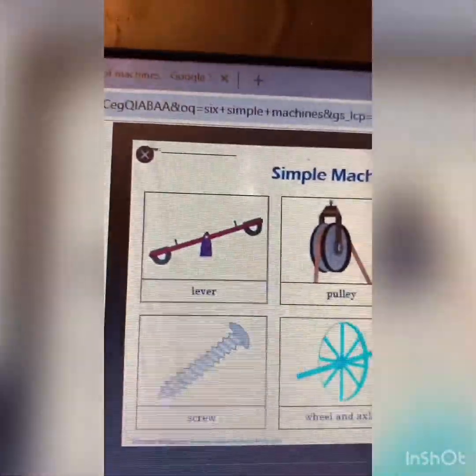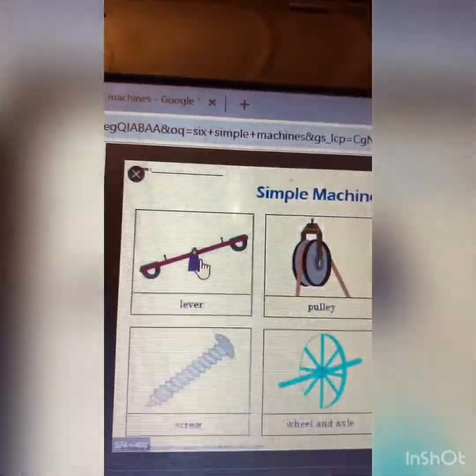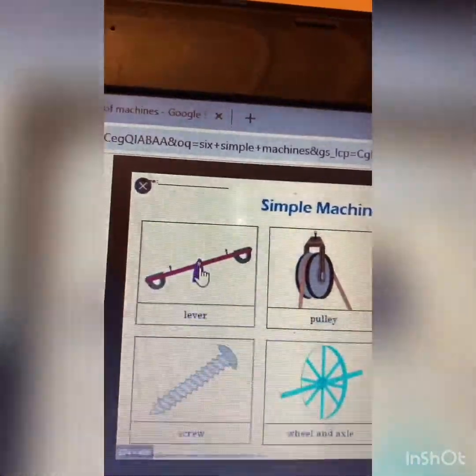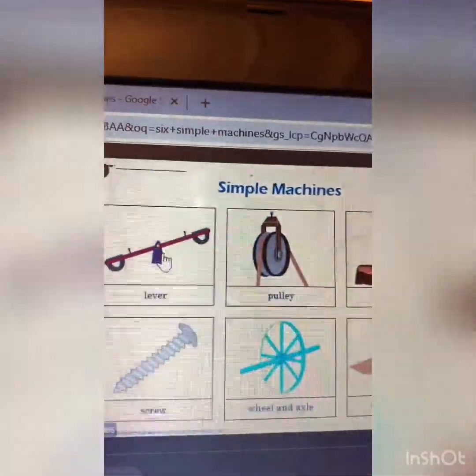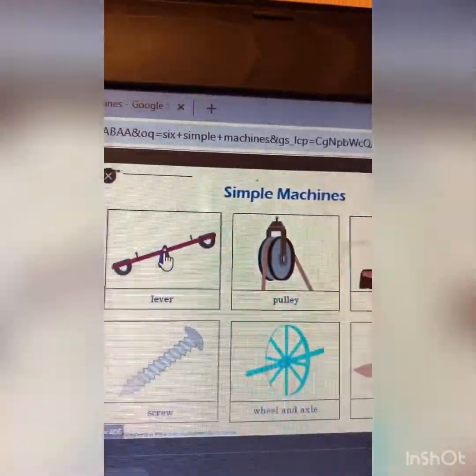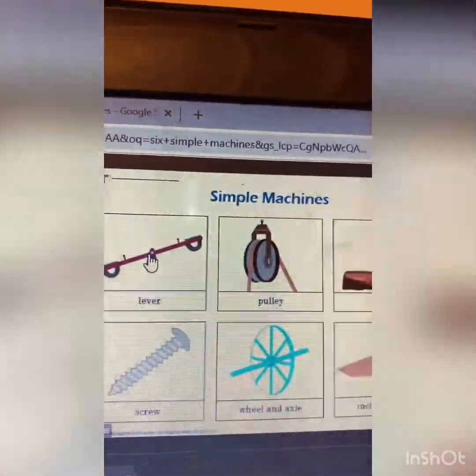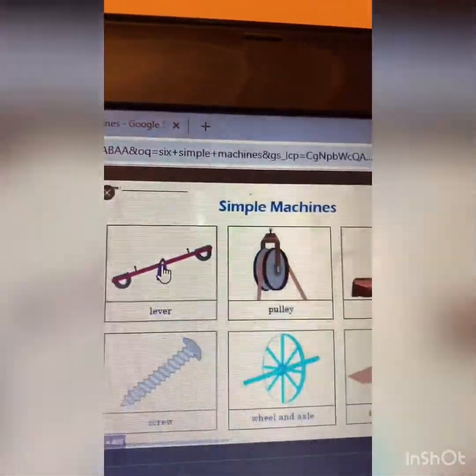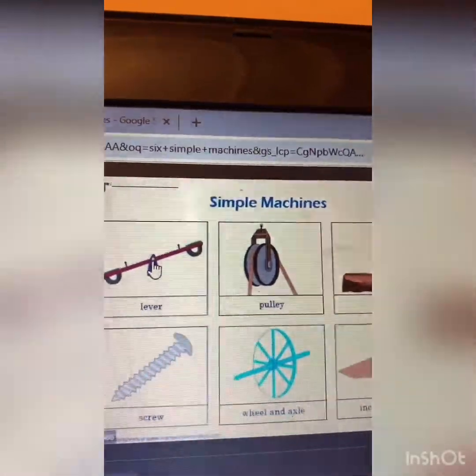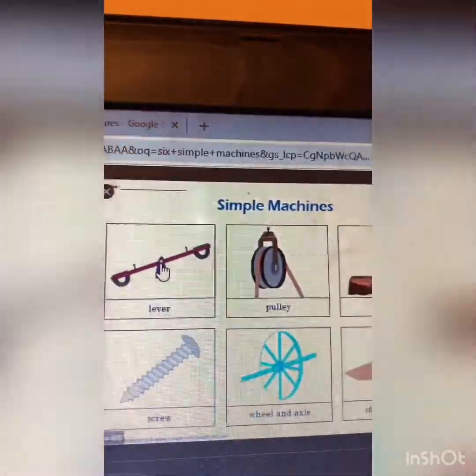Whenever you see something that is connected at one point from the middle, which is the fulcrum, that is the moving point. It is one moving point, that's why it is a simple machine. So the fulcrum is the connected point of the lever.